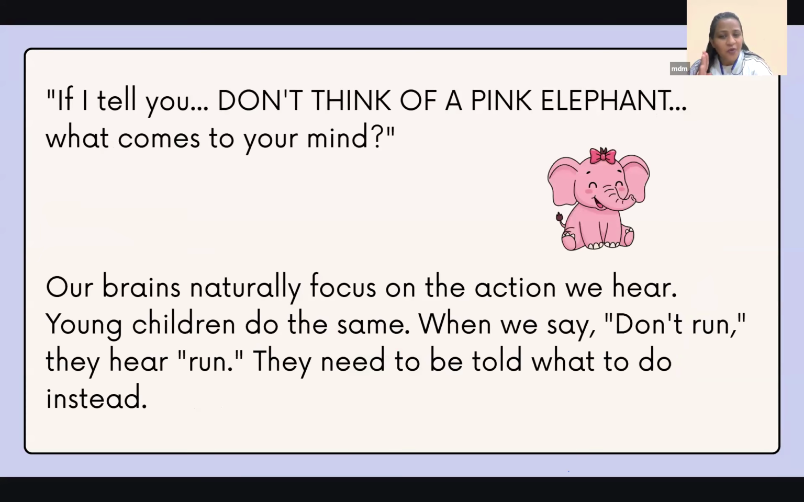Our brains naturally focus on the actions we hear. So if you are saying don't run, they are only hearing run. They need to be told what to do instead. So instead of saying don't run, we can say let's walk as slowly as we can. Let's walk as fast as we can. Let's hop slowly and go there. Anything, but change it. If you say don't, our brains will focus only on the actions we heard.